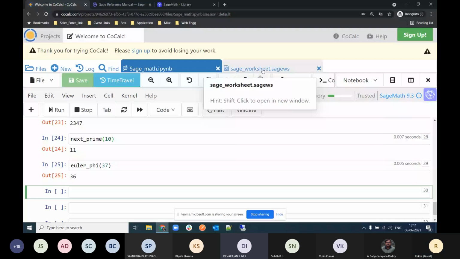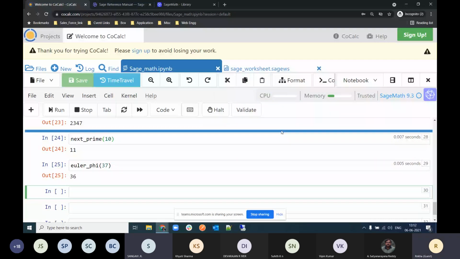I have a doubt. Yeah, please. How to delete the extra cell? I mistakenly added a cell and I want to delete it. Actually, you will get the scissor option on the bar at the top.